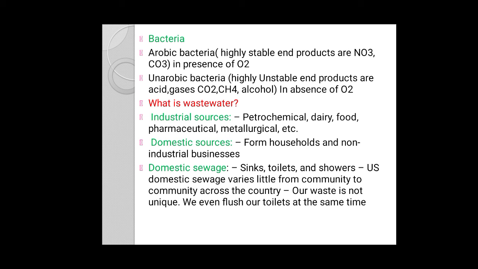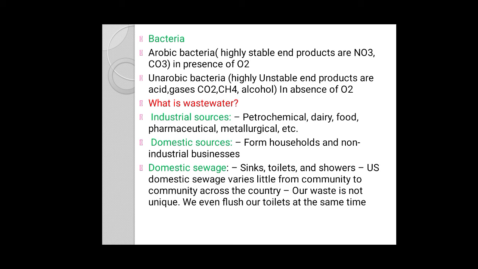Then the last point of today's lecture is what wastewater is. It is divided into three categories: industrial source, domestic source and domestic sewage.